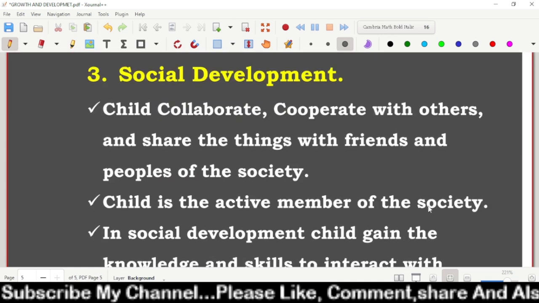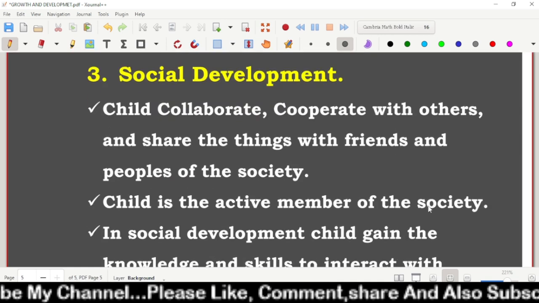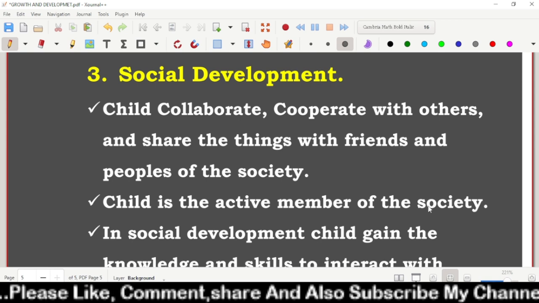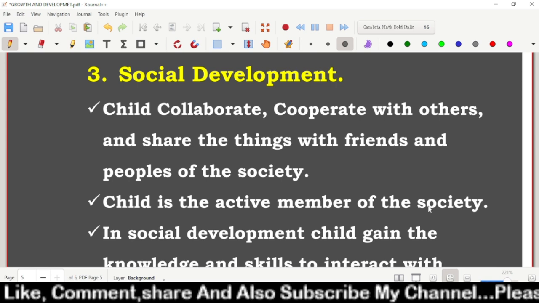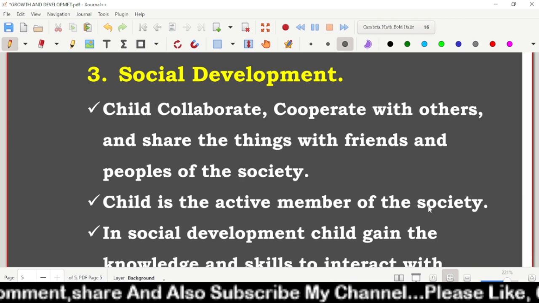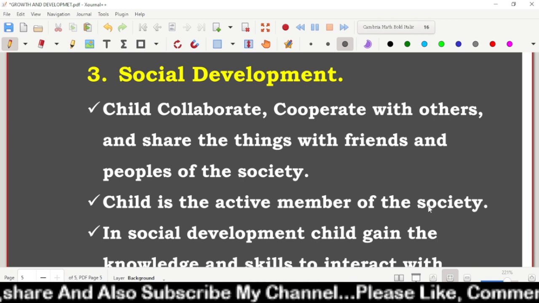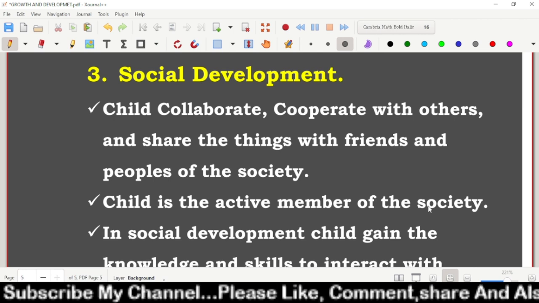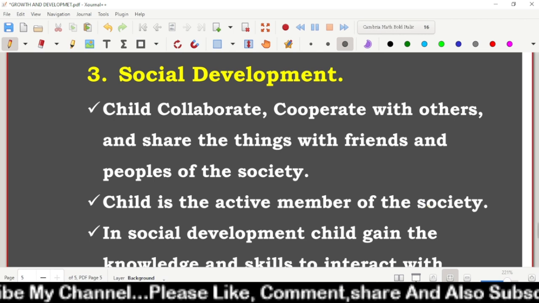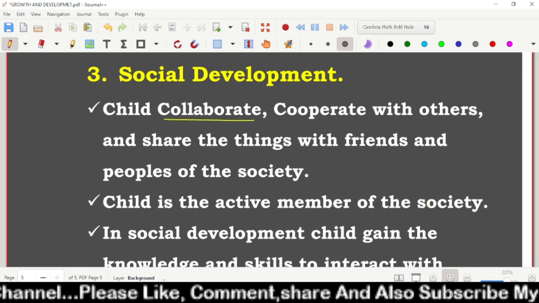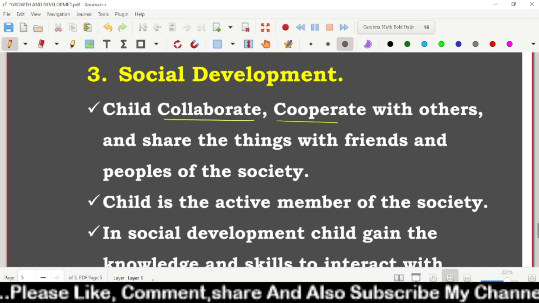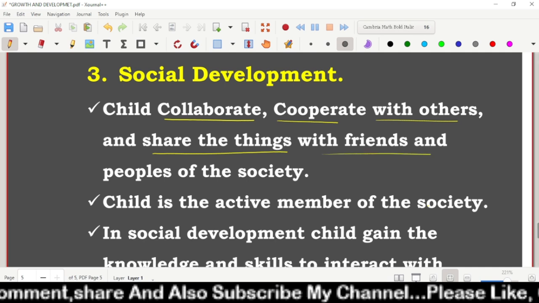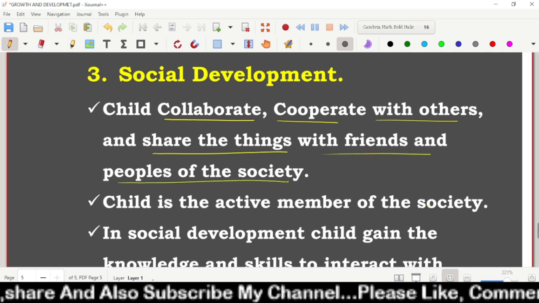Next, social development. Social development will take place in the what? Society. As the child grows up, he collaborates with the people in the society. He will cooperate with the what? Others, we can say, and share things with friends and the people living in the society. So child social development means what? The child collaborates and cooperates with others and shares things with friends and the people of the what? Society.